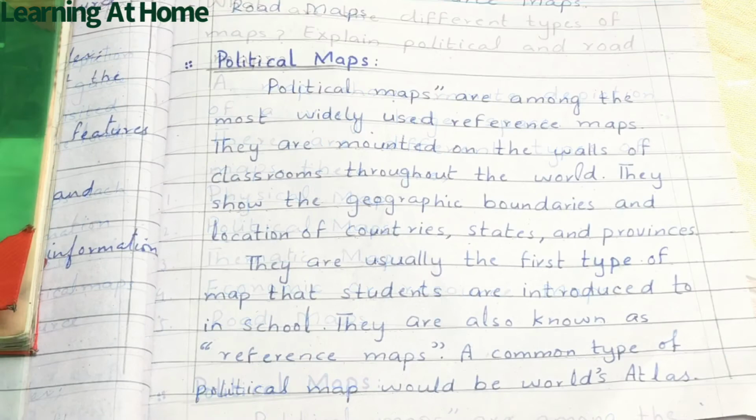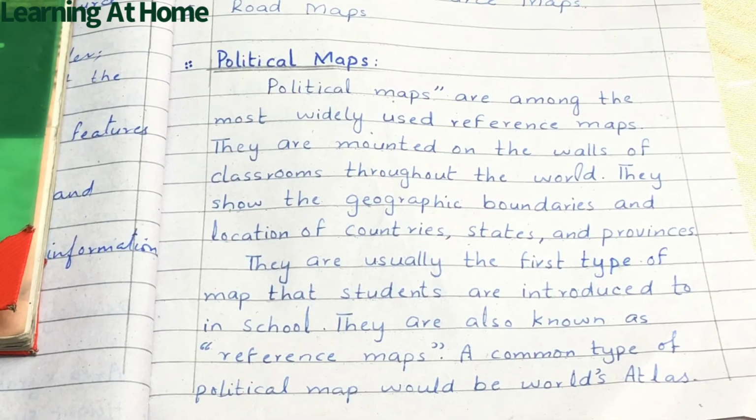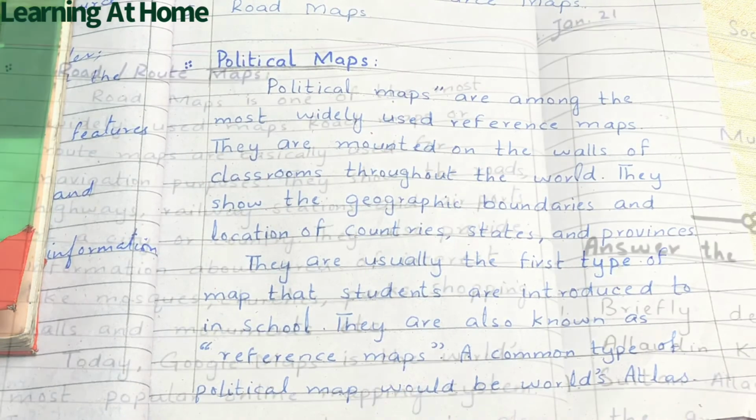Political maps. Political maps are among the most widely used reference maps. They are mounted on the walls of classrooms throughout the world. They show the geographic boundaries and location of countries, states, and provinces. They are usually the first type of map that students are introduced to in school. They are also known as reference maps. A common type of political map would be World's Atlas.